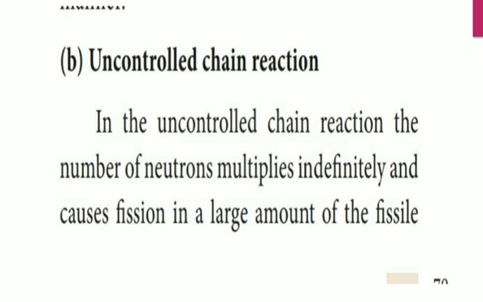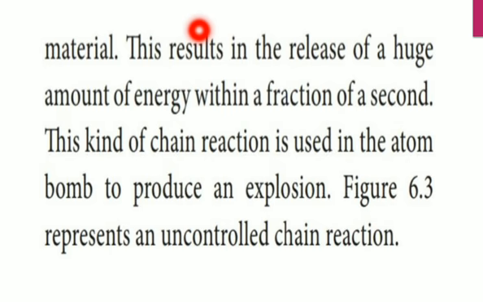In the uncontrolled chain reaction, the number of neutrons multiplies indefinitely and causes fission in a large amount of fissile material, and this results in the release of a huge amount of energy within a fraction of a second.